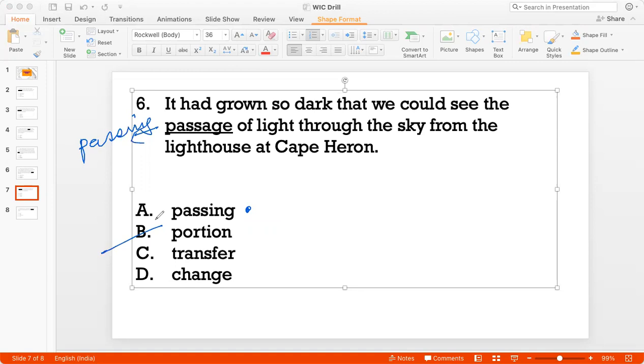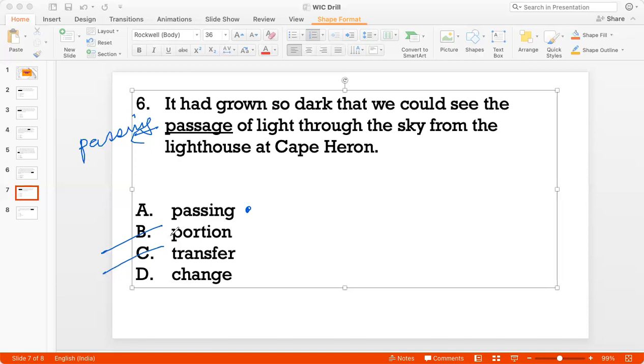Now, transfer doesn't really fit the context because when I speak of transfer, I'm basically saying that a thing has moved from one place to another, right? For example, I transferred the goods from point A to point B. So it's again used in a very physical movement of something. Well, here I'm talking about the passage of light, right? It's a little more abstract. It's a little more, should I say, rhetorical, right? It seems to be a scene from a novel where I'm talking about light passing through the sky, right? So it's not transfer. Transfer will not fit the context here.